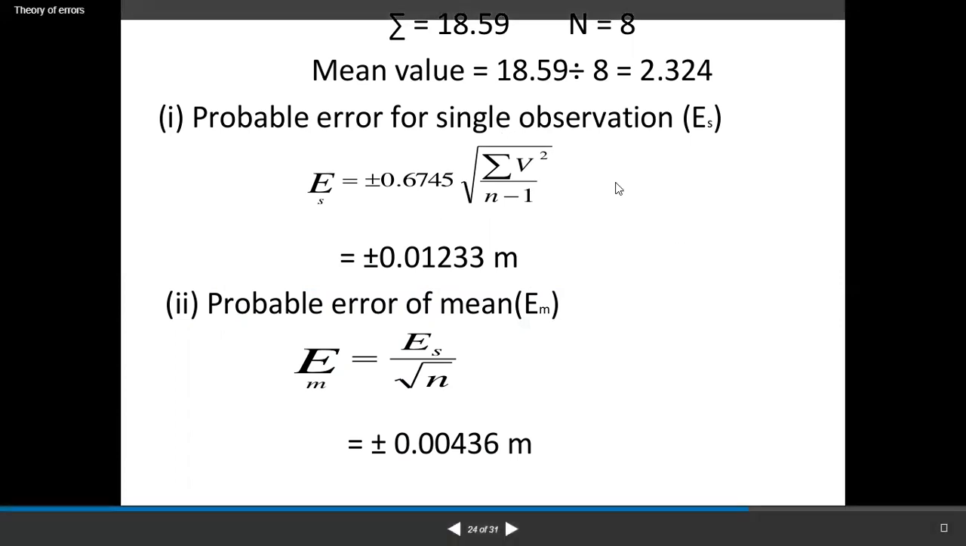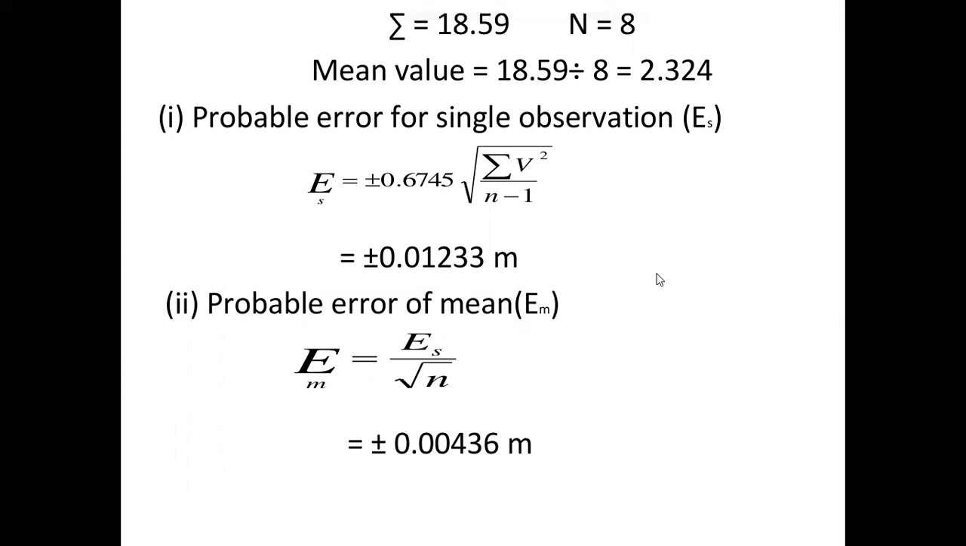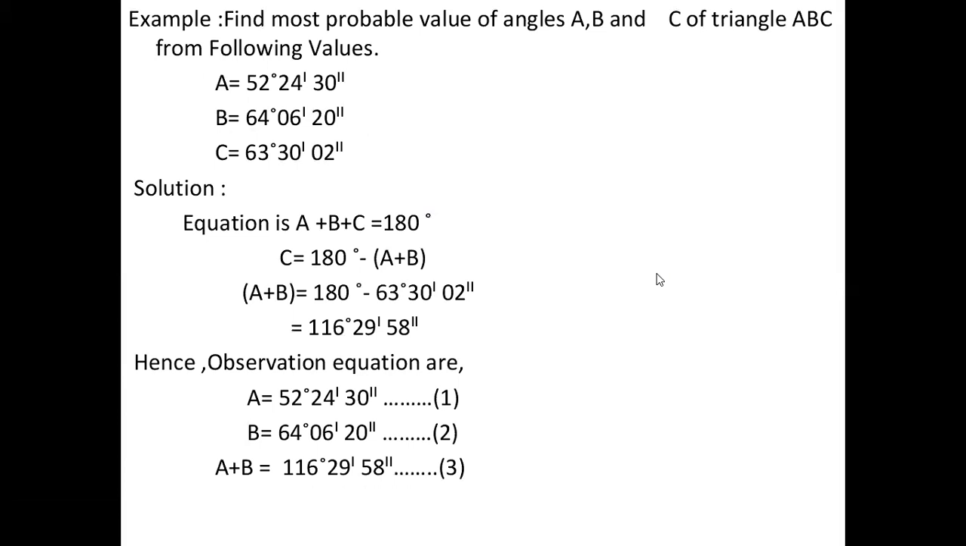And next is the probable error of a mean. EM is equal to ES upon under root n. So plus or minus 0.00436 m. So to find the most probable value of an angle A, B and C of a triangle ABC